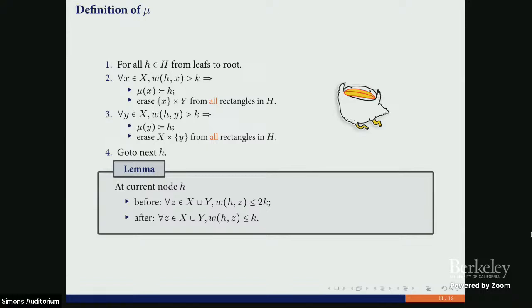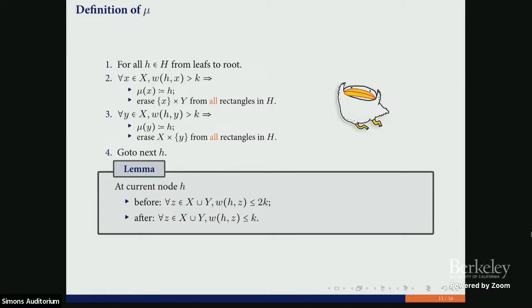So what do we know about this process? At the current node, before we do this operation, we actually know that the measure of all instances at this node is at most 2k, because it's a nice measure. It's semi-additive.